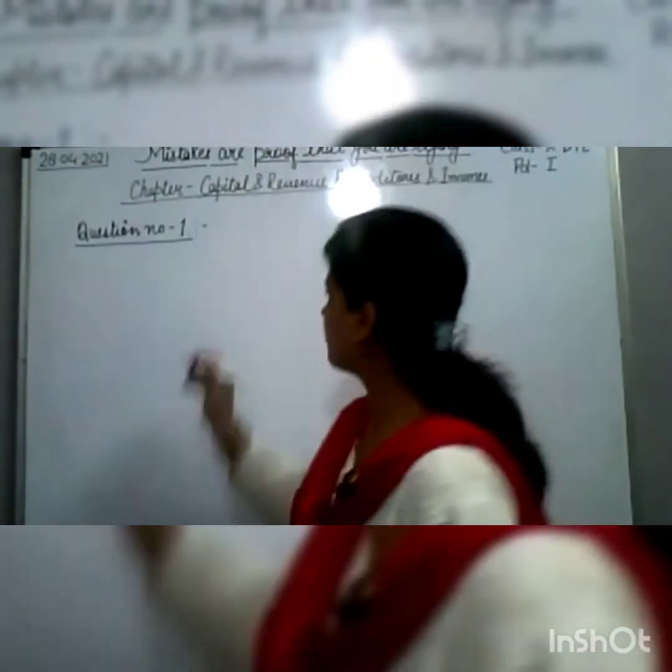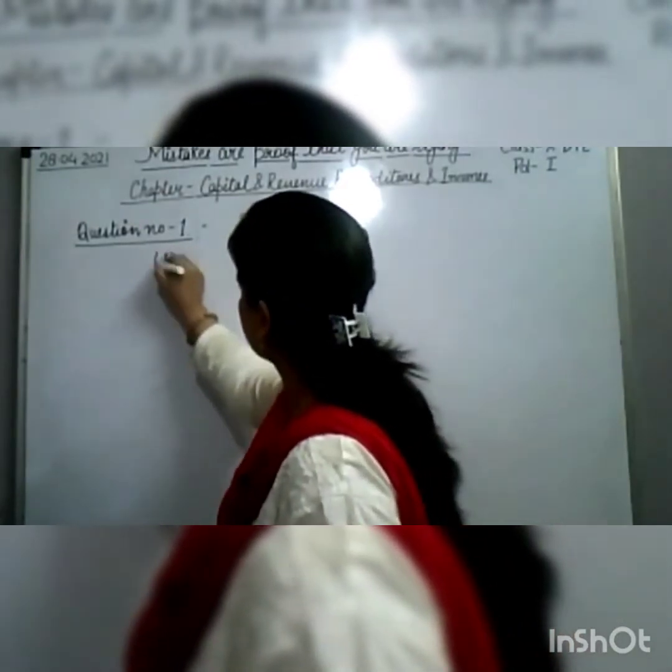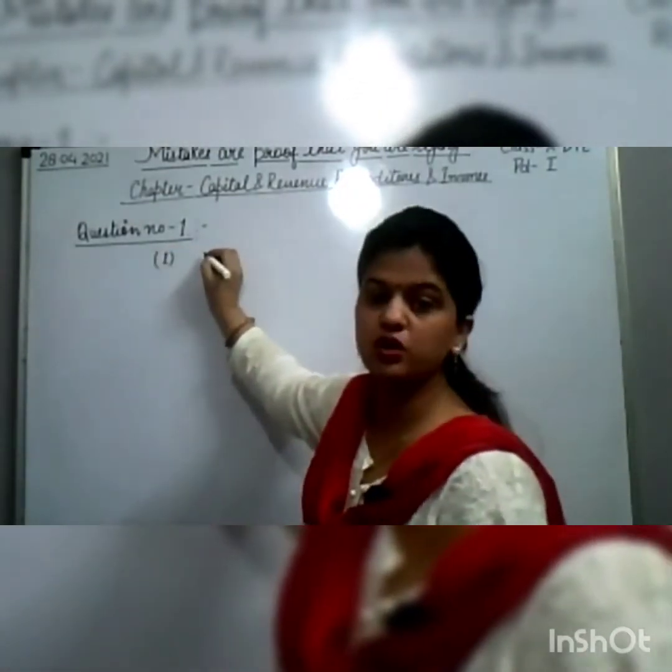So in question number one, first point, the question is freight on goods sold.